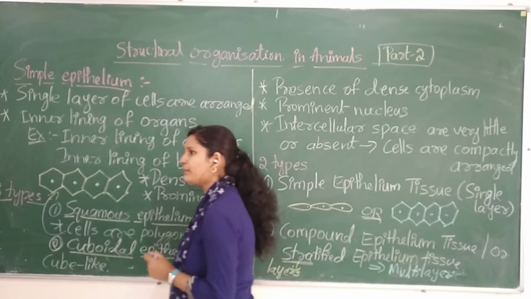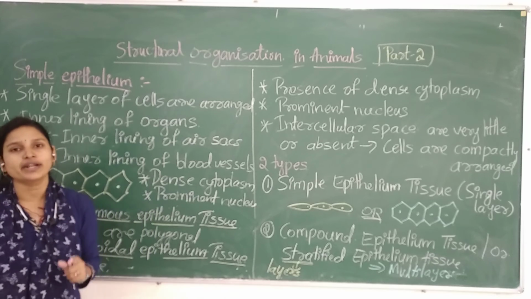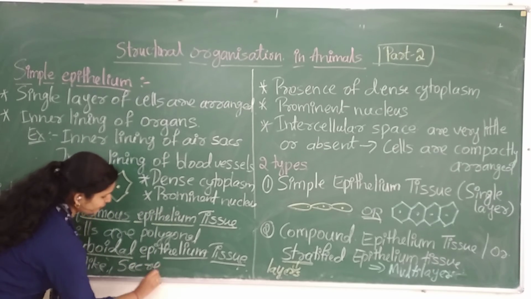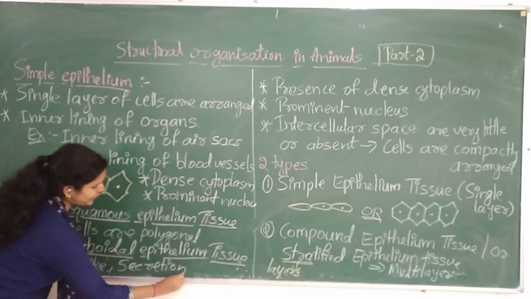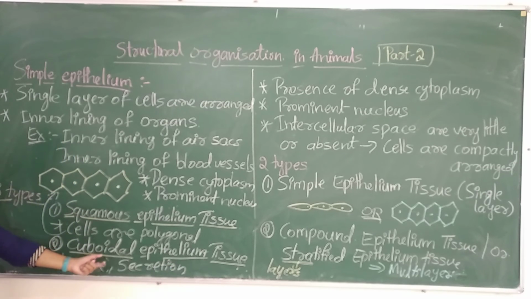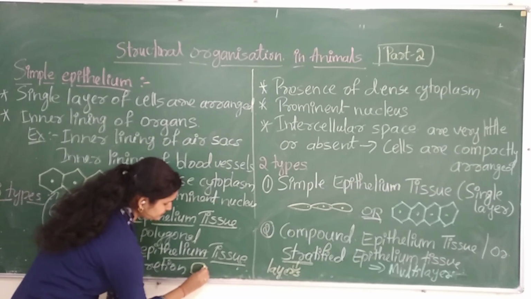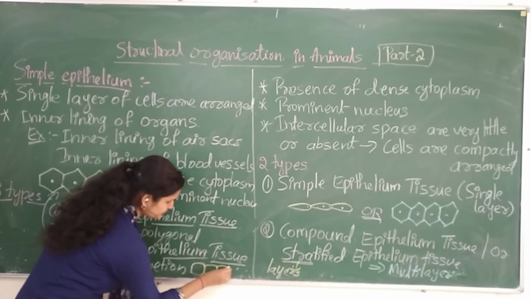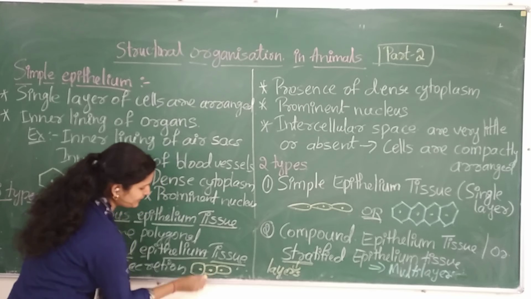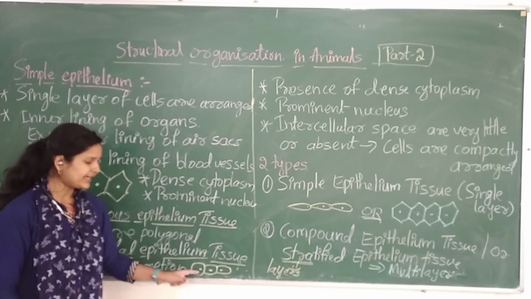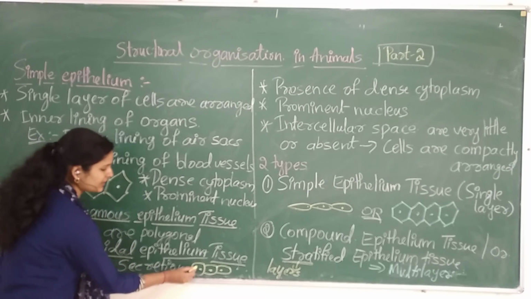Wherever the tissue secretes anything, it is made up of cuboidal epithelial tissue, and the structure will be cube like, like this. These also have dense cytoplasmic content.